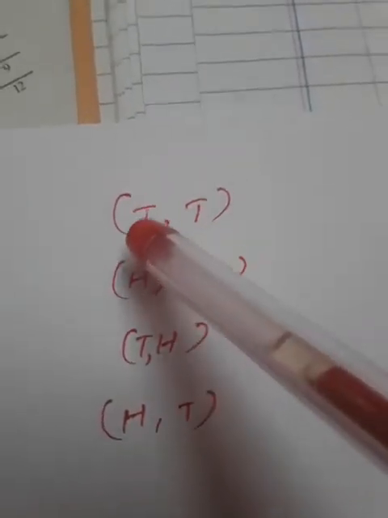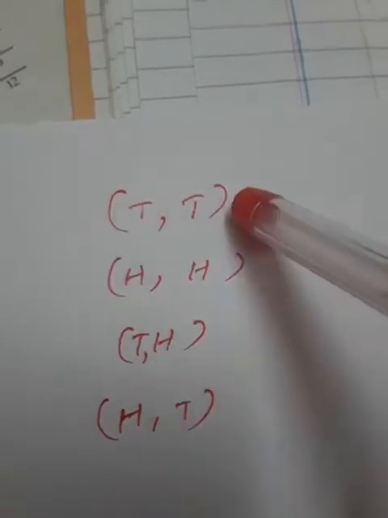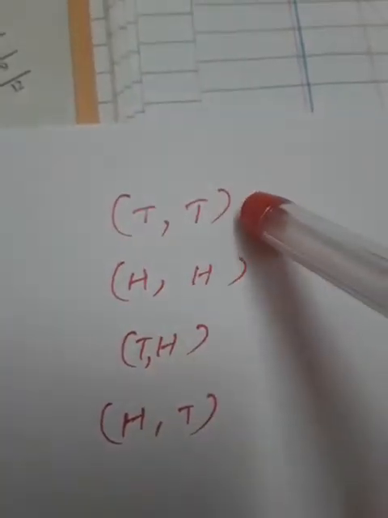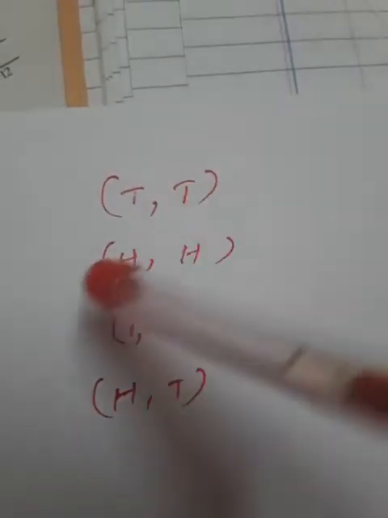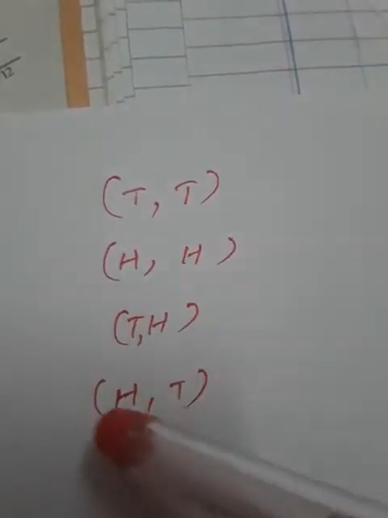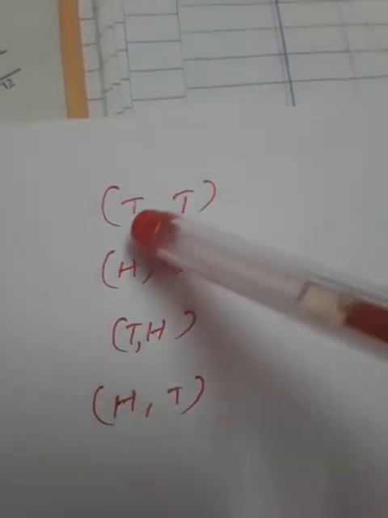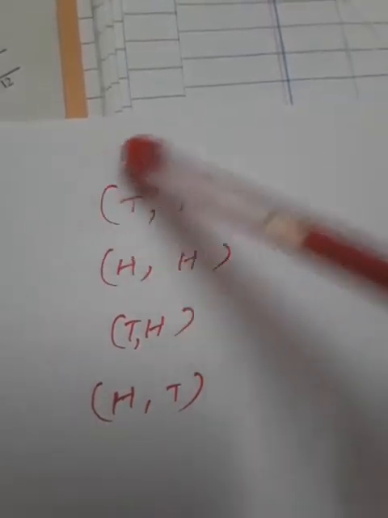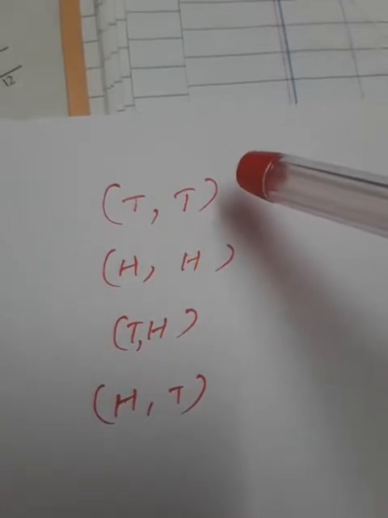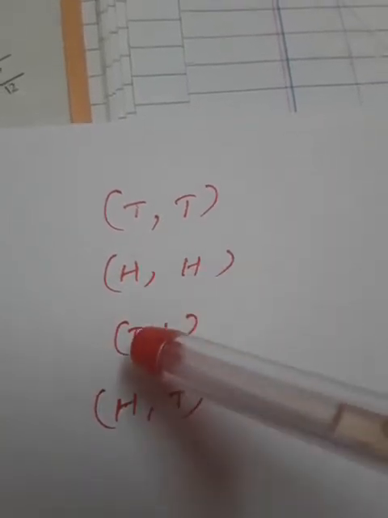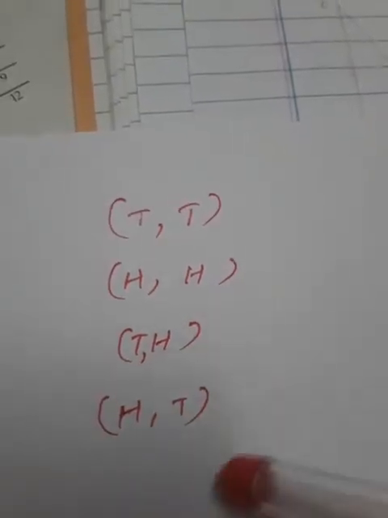When we toss a coin twice, or 2 coins together, these are the possible outcomes: tail tail, head head, th, ht. Here both are tails, 2 tails and 2 heads, and then one of each having 2 outcomes.